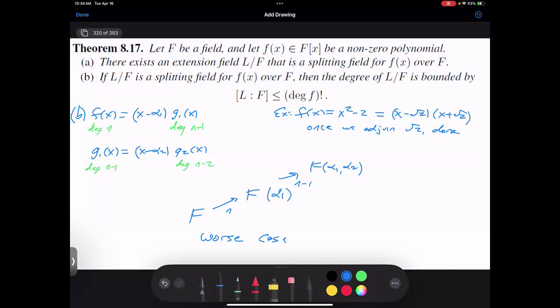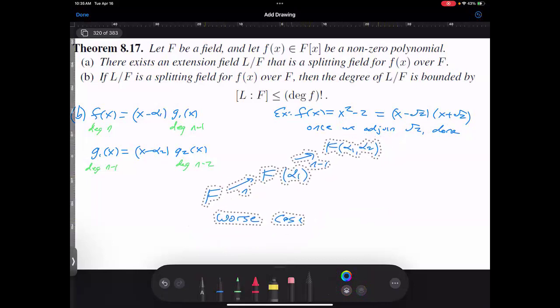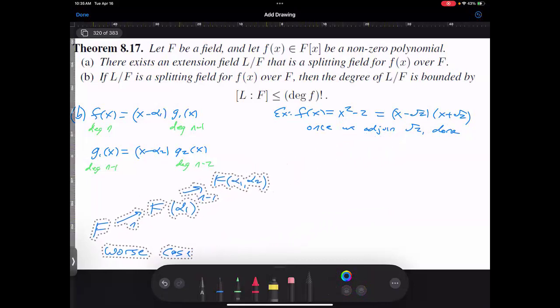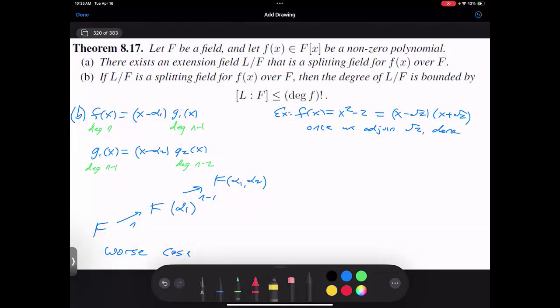And this is how you can see the worst case things could be would be a factorial. So does everybody see where the degree of f factorial is coming from? The worst possibility is if every single time nothing helps me and I have to keep adding something completely new.